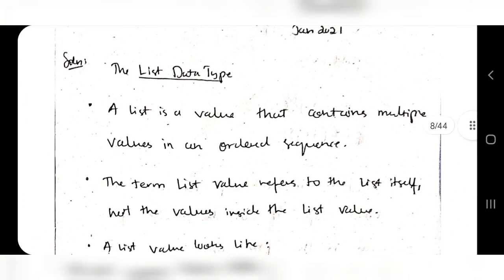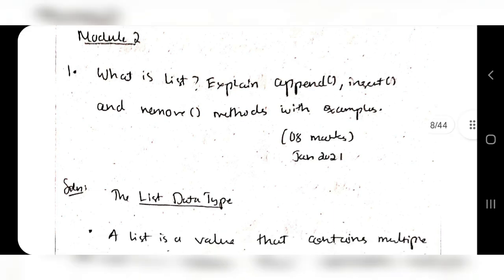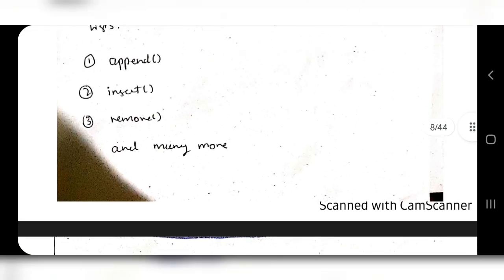These are 3 functions which they have asked to explain the methods with an example. So that's what we have written here. For 8 marks, I think 2 marks for the definition, and 2 marks, 2 marks, 2 marks. Okay, so it will be 8 marks. So what you have to write for 2 marks in each of these functions?